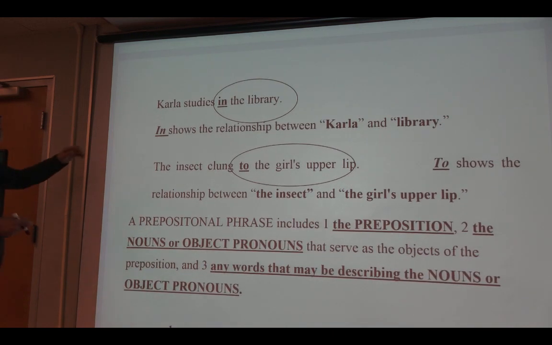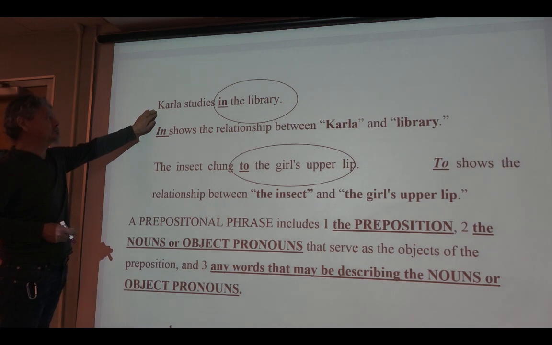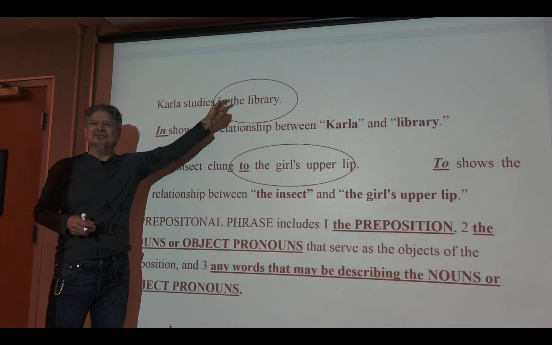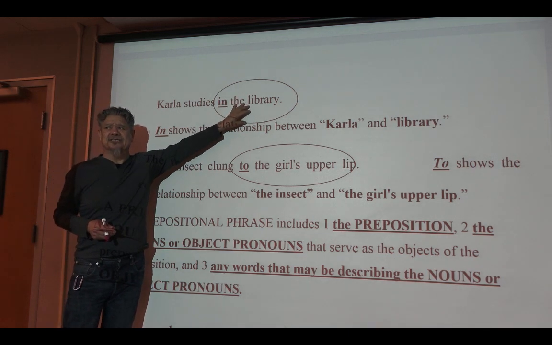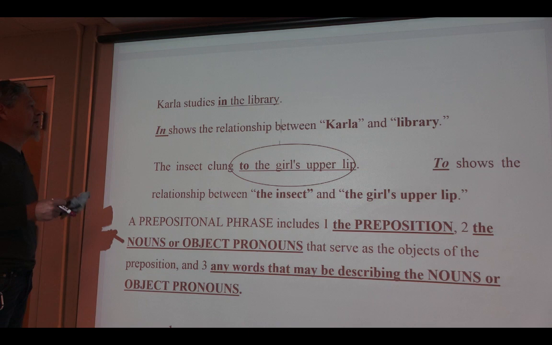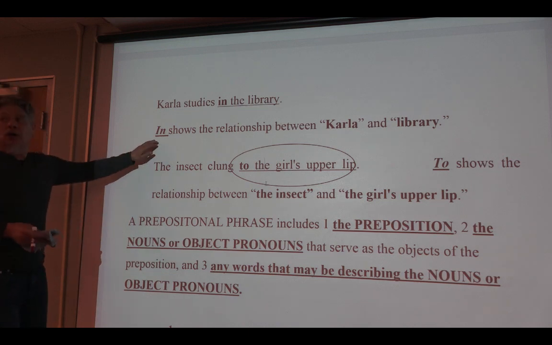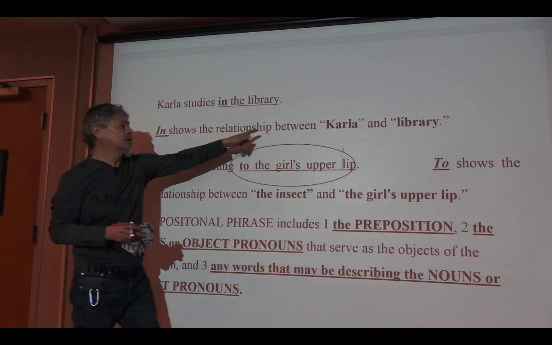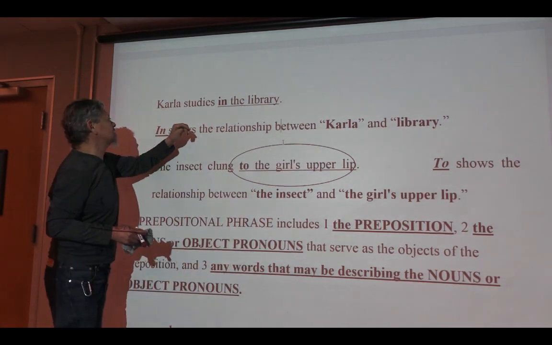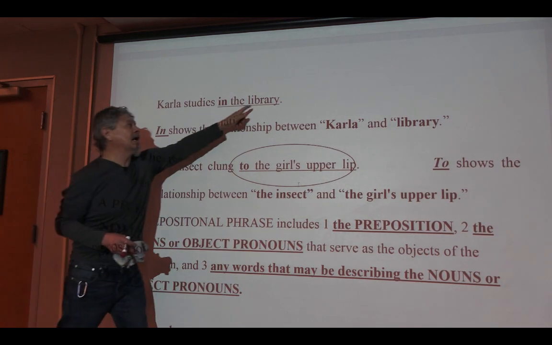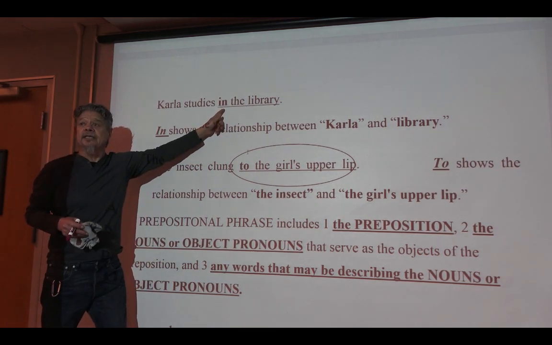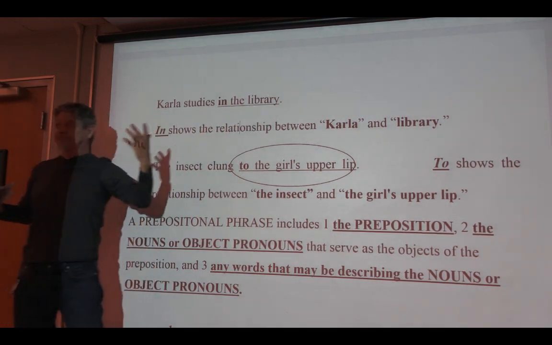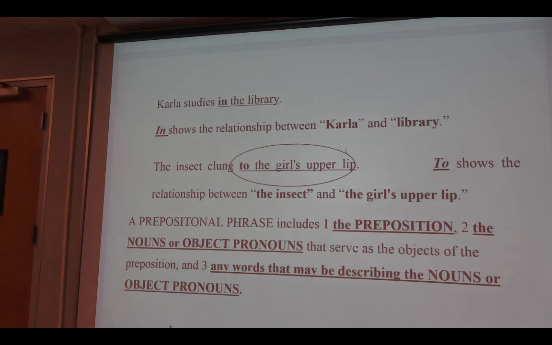Dora, please read. Carla studies in the library. In the library. I shouldn't have circled them, huh? Because I don't want you to think that they're subjects. All right, Kim. Dora: In shows the relationship between Carla and library. Yes. You see, Carla and library. And this word indicates that this person is in this place. Okay? Very good. Thank you.